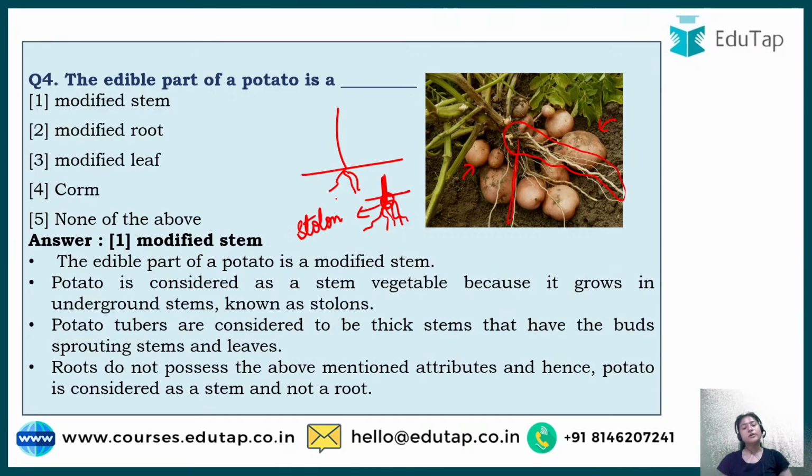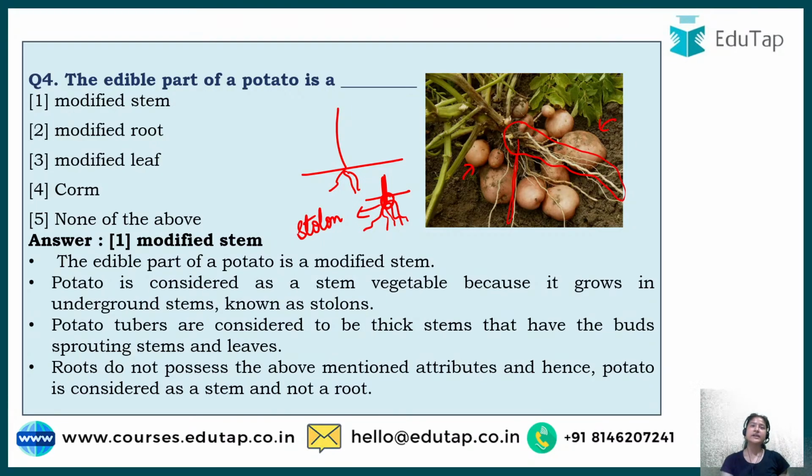Okay, now in case of potato, this stolon is modified. A stolon is also a stem, but the name is given to it because it is inside the soil. This stolon bulges out to store food, and this particular bulged stolon or stem is known as potato. As you can see in the picture, and it is all written in the explanation, why is it a stem and not a root.